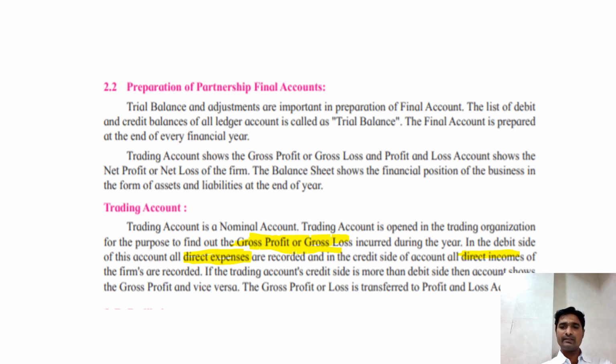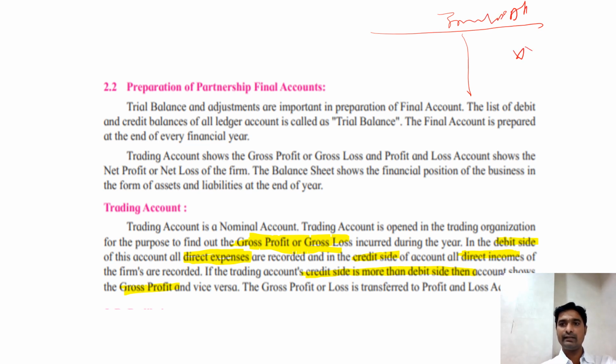Direct expenses are recorded on the debit side and the direct incomes are recorded on the credit side. So when your credit side total is more than the debit side, that is called a gross profit. For example, suppose this is your trading account.